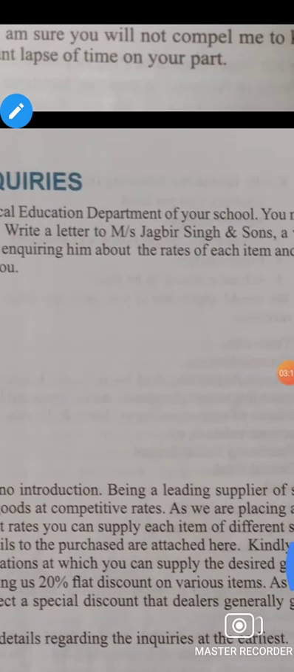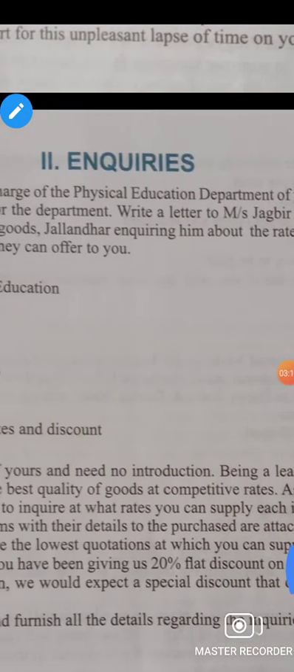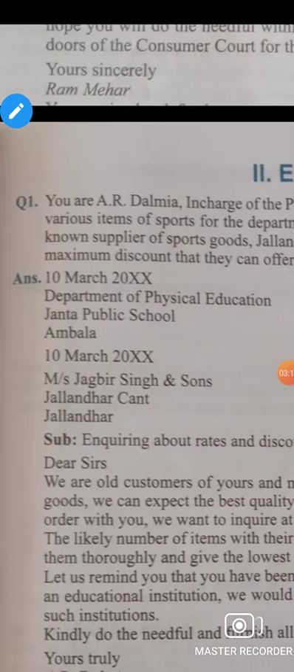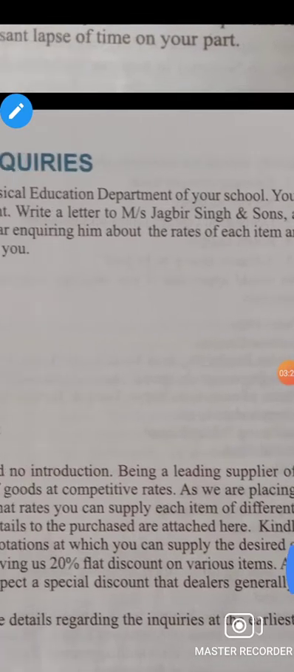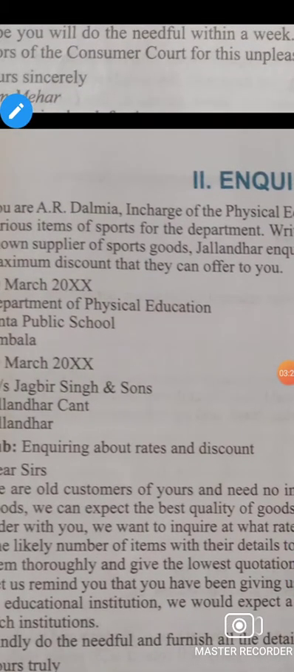So write a letter to Mr. Jagvir Singh and Son, a known supplier of sports goods, Jalandhar, inquiring about the rates of each item and the maximum discount that they can offer to you.